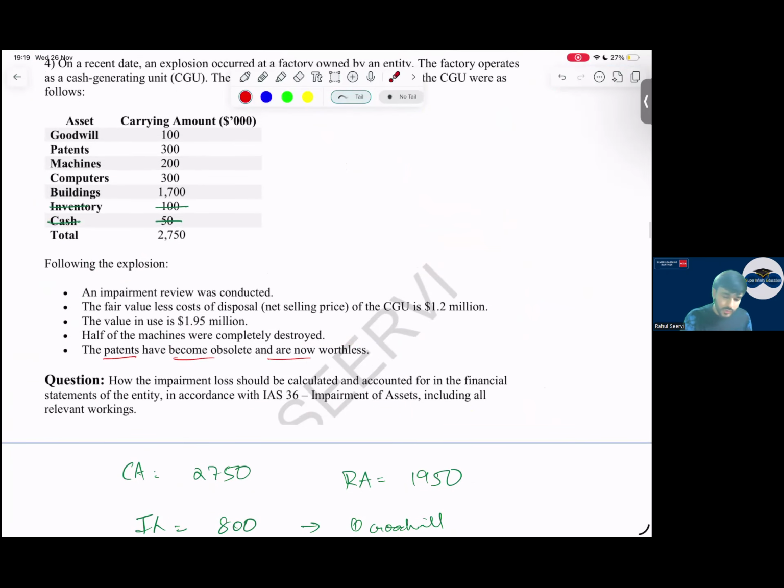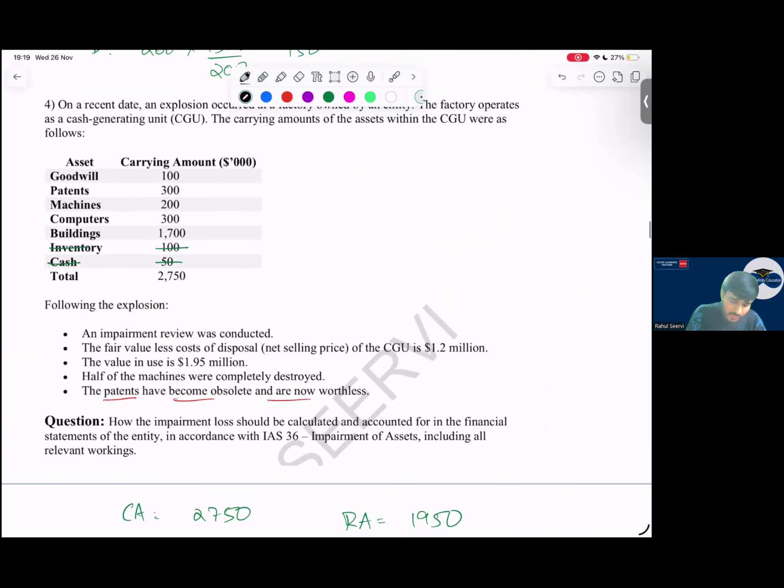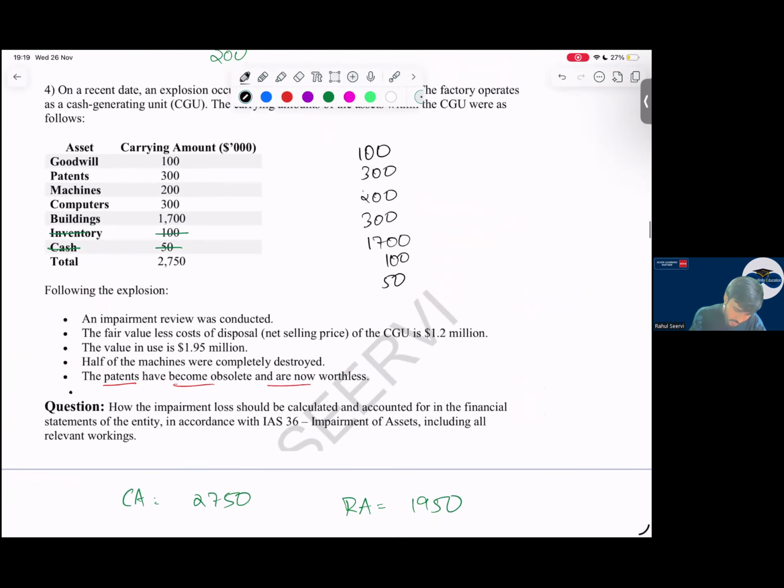Now one more question to everyone. If the question is saying 100, 300, 200, 300 and 1700, 150. The question is also saying that the building has a recoverable amount of 1800. If the building has a recoverable amount of 1800, will you charge impairment?